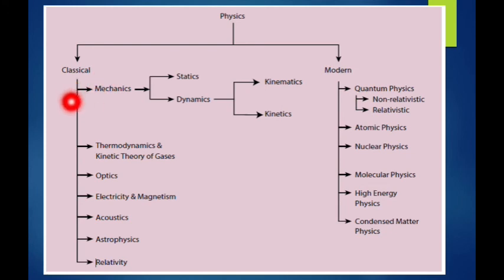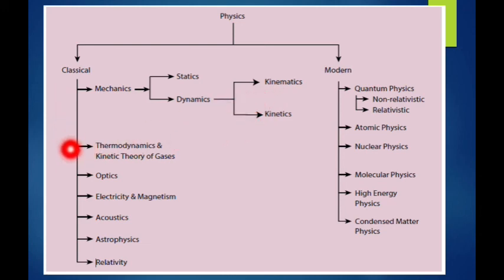In classical physics, again we classify. First one is mechanics. Again mechanics is classified in two types, statics and dynamics. Statics means rest and dynamics means motion. Again dynamics is classified into kinematics and kinetics. It's all interlinked. Dynamics is divided into two parts, one is kinematics, which is one of our lessons.